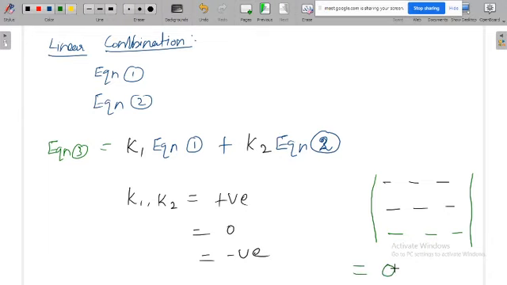Conversely, if it is not 0, then all three rows are independent equations. Otherwise, if any one equation depends on the others, they are dependent, and that is why the determinant of the matrix will be 0. This is one simple way to identify whether the given equations are dependent or independent.